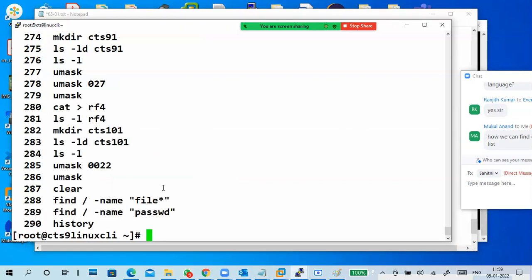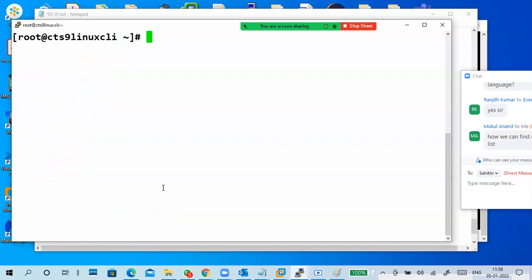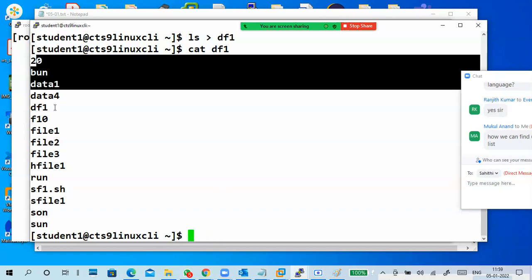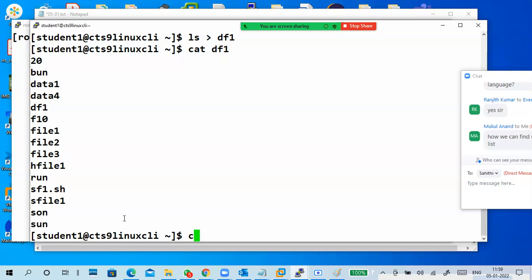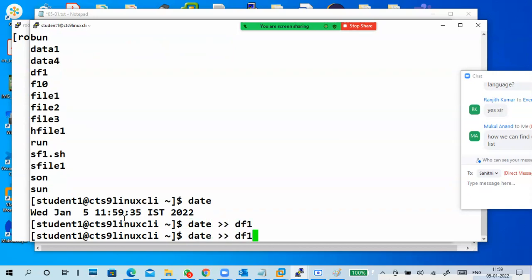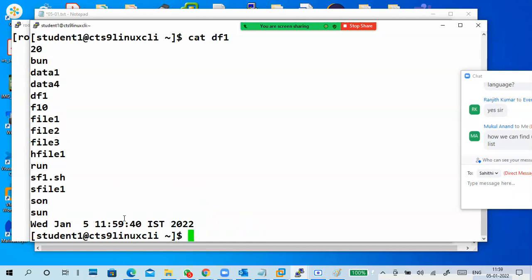So what is the current file content? This thing. What I'm going to do is run date. This is the date command output. Date double greater df1 and check it. What is the content of this one?